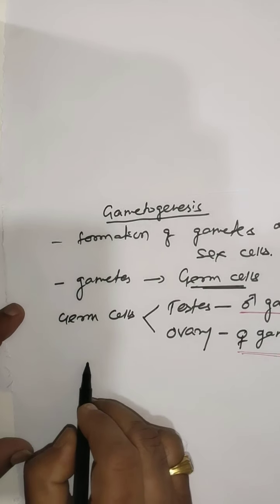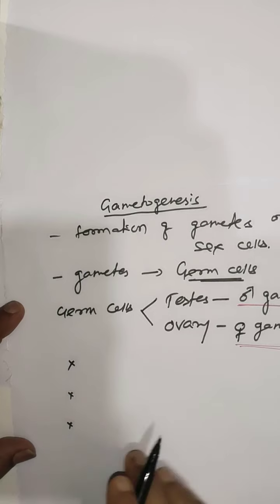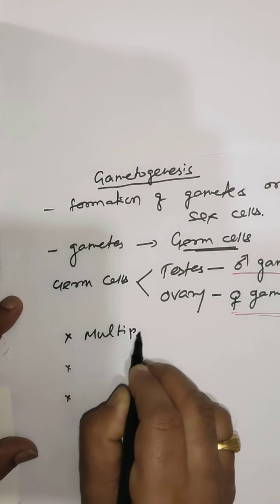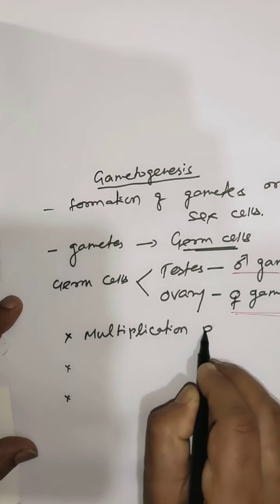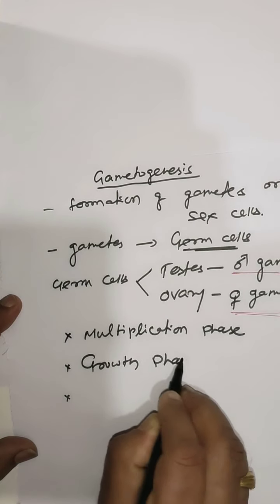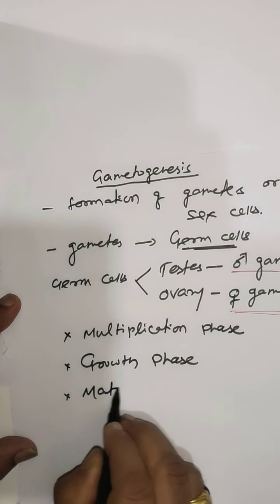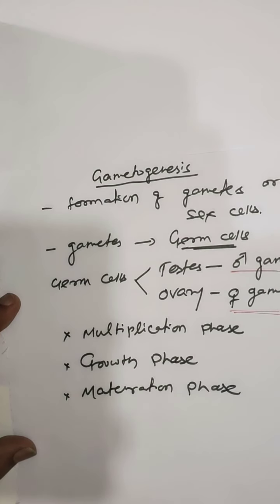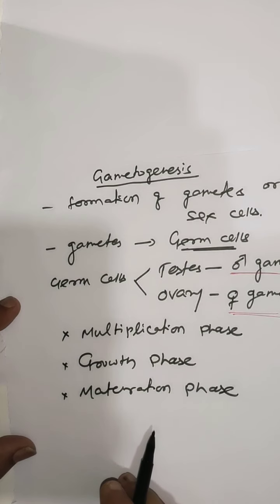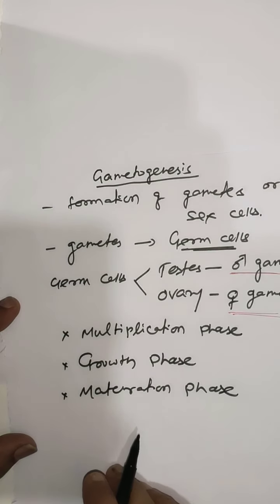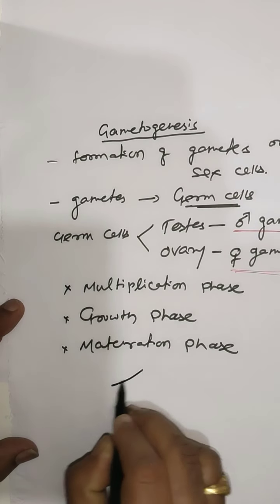The process of gametogenesis is completed in three stages. These are the multiplication phase, second is the growth phase, and third is the maturation phase. Both testis and ovary pass through these three stages and produce male gamete and female gamete respectively. So gametogenesis is of two types.